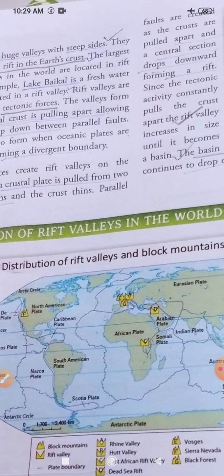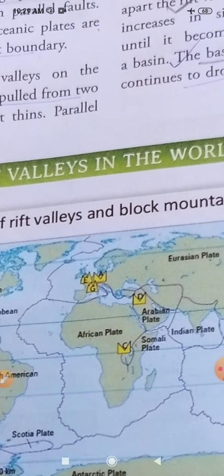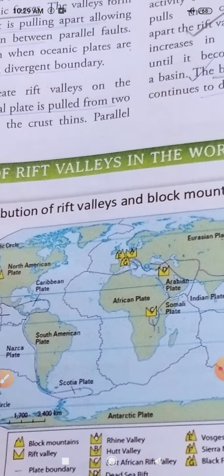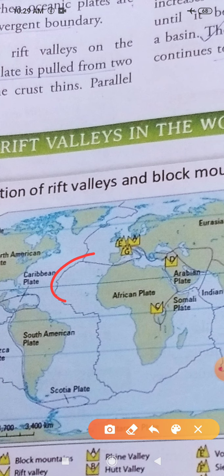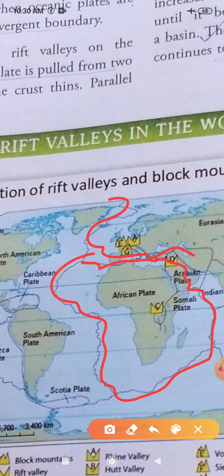So where in the world the rift valleys are found, that is given in the diagram here. You notice these are the different plate boundaries, and this is one plate, this is one segment of the earth crust, this is another segment of the earth crust. Like that way these are all given. So they are all segments, different parts of the earth crust that are found here and there.